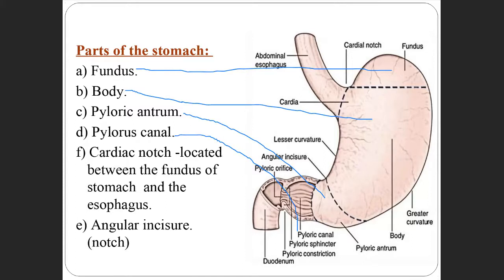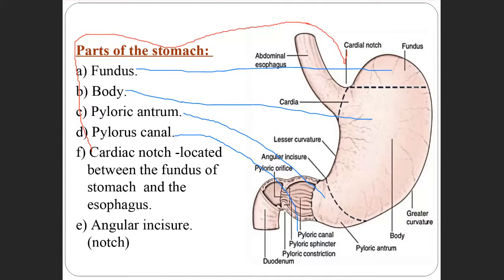Okay, and then the cardiac notch. So where is the cardiac notch? The cardiac notch is here. This part.